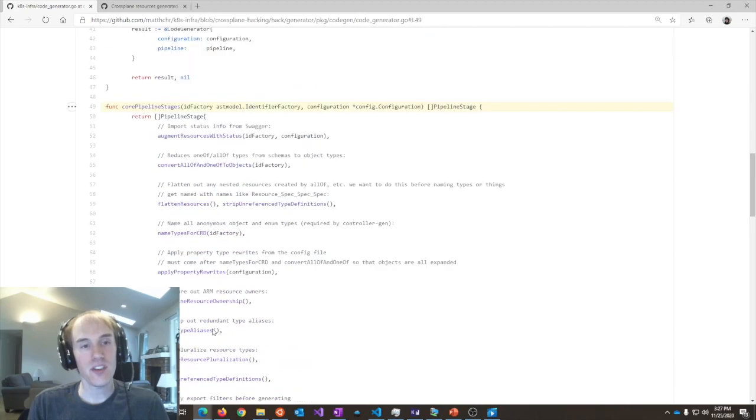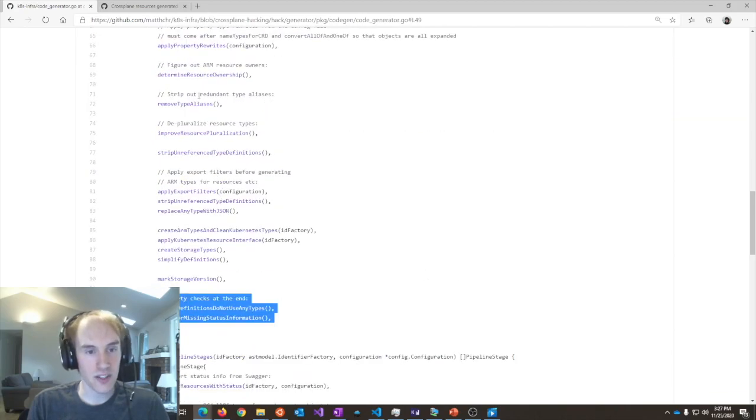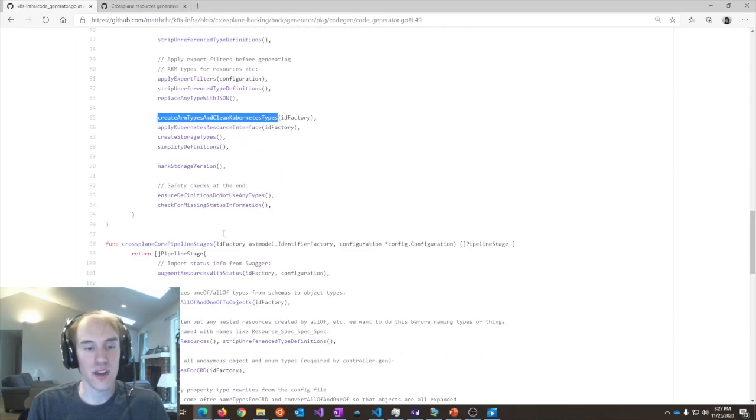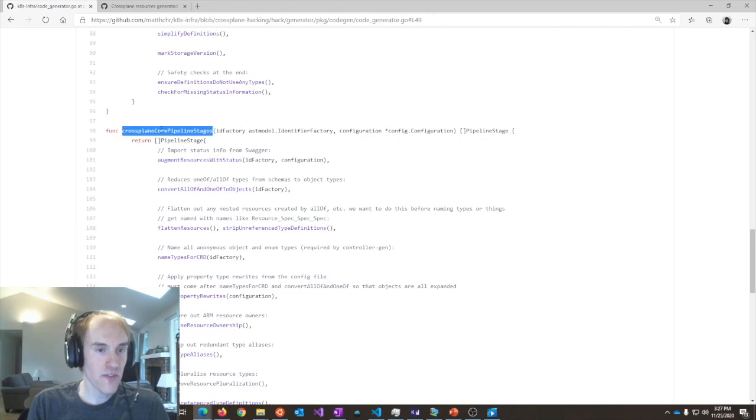So this process, there's a little bit of stuff that's Azure Service Operator specific here. It kind of comes in here, like this Kubernetes resource interface, that's ASO specific. And these ARM types are a little bit ASO specific. But if I come down here, we've actually now got a Crossplane pipeline stage as well.